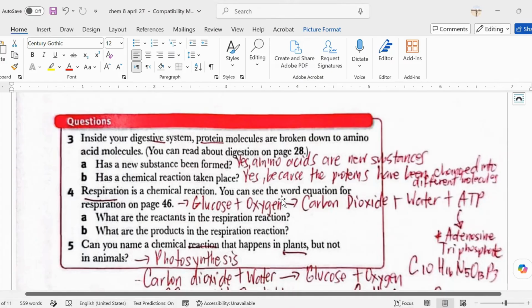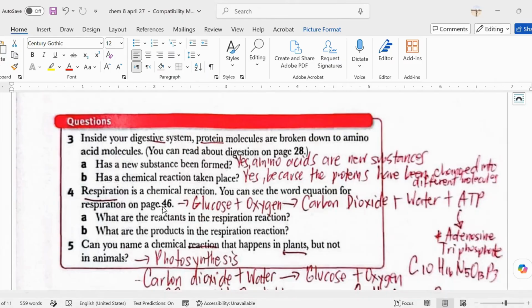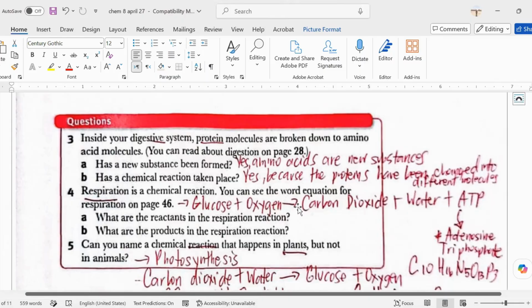Number 4, I've explained this to your classmates. Respiration is definitely a chemical reaction. As you can see here, glucose plus oxygen. This is the word equation for respiration. So what are the reactants for respiration? You have the glucose plus the oxygen. And then there's an arrow. What's the explanation of the arrow? Exactly, chemical reaction.